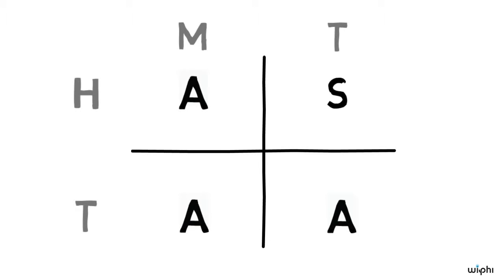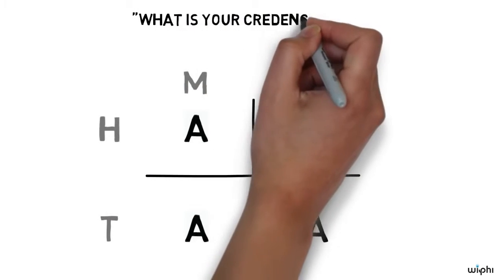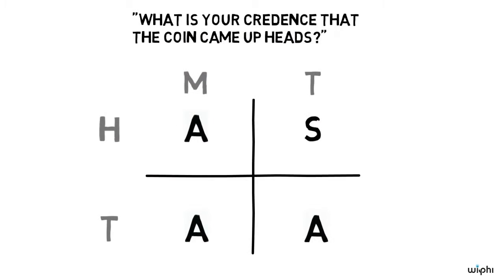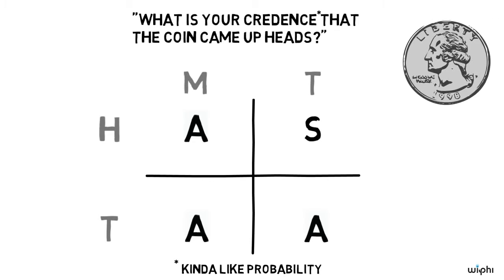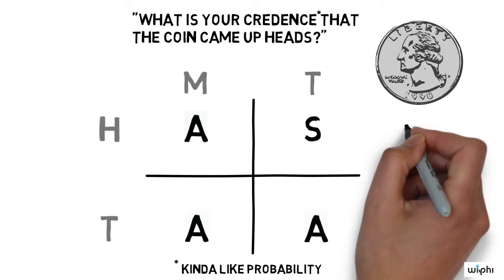Now, the first time we wake Sleeping Beauty up, we ask her the following question. What is your credence that the coin came up heads? Credence just means something like probability. So the question is basically, what do you think the chance is that the coin came up heads? Now you might think that the answer is clearly 1/2.